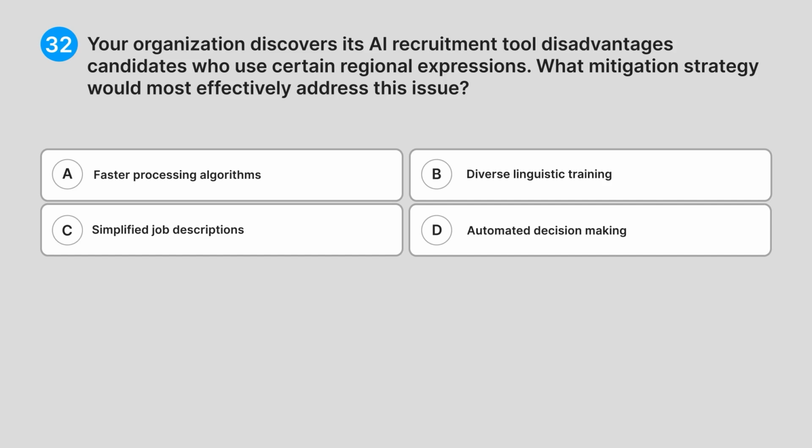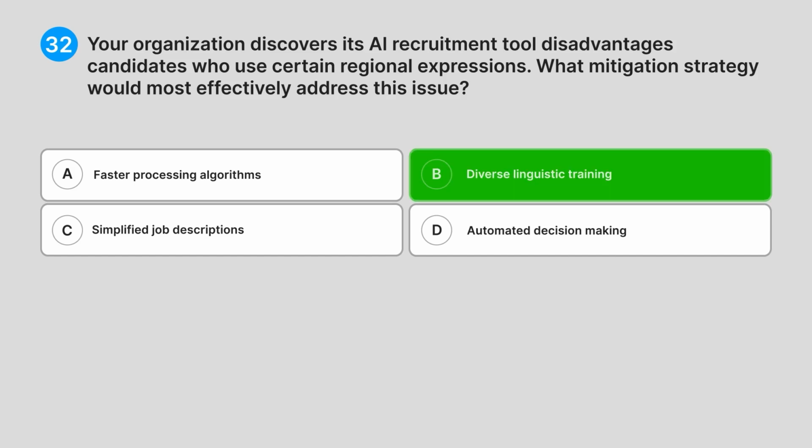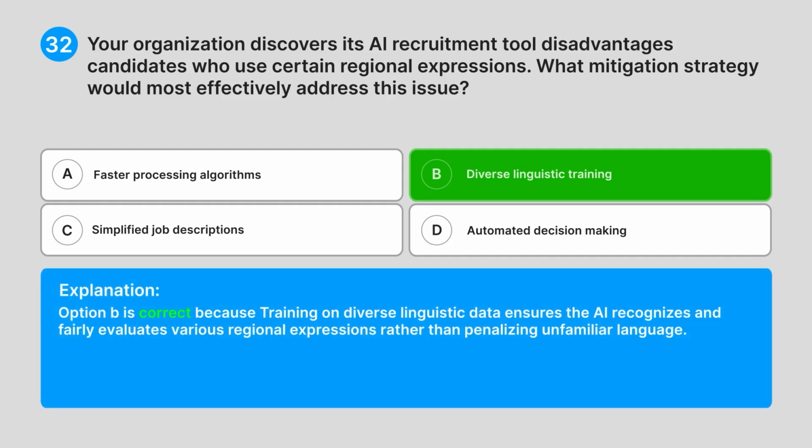Correct answer, B. Diverse linguistic training. Explanation. Option B is correct because training on diverse linguistic data ensures the AI recognizes and fairly evaluates various regional expressions rather than penalizing unfamiliar language.